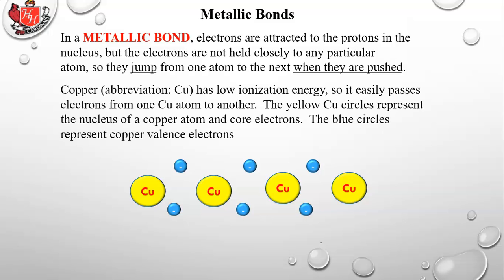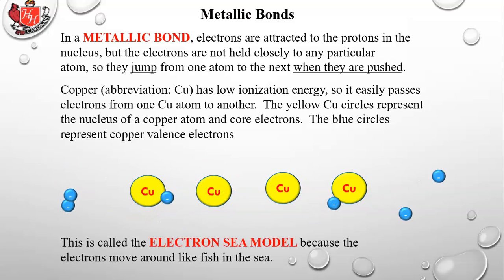Copper, abbreviation Cu, has a low ionization energy, so it easily passes electrons from one copper atom to another. The yellow Cu circles represent the nucleus of a copper atom and all of the core electrons. So the blue electrons you're seeing there are just valence electrons. The blue circles represent the copper valence electrons. So there they go. They go swimming around like that. This is called the electron sea model because the electrons move around like fish in the sea.